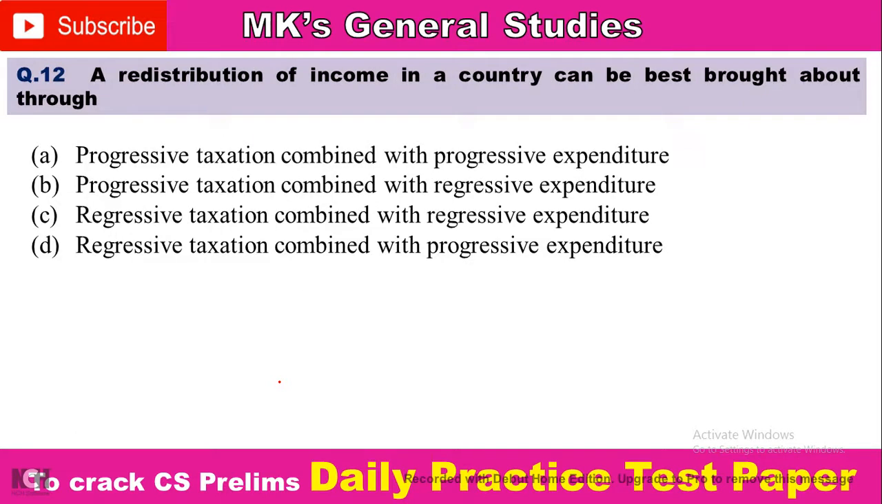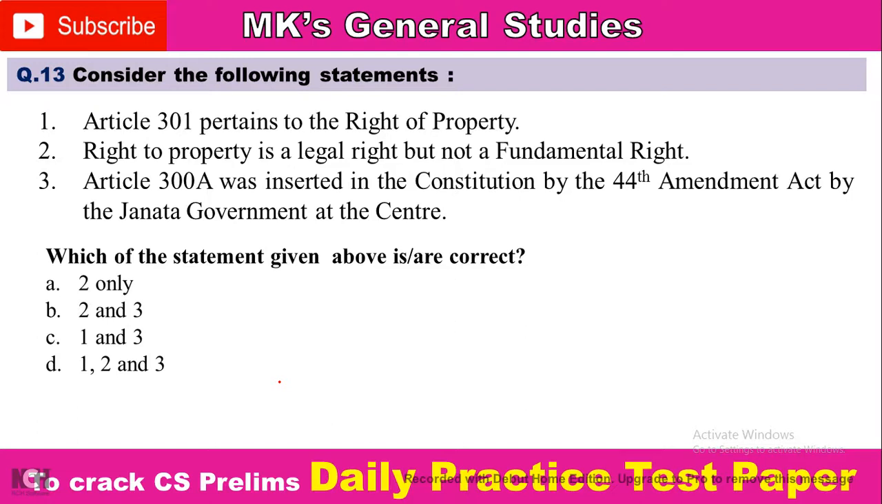Next question: a redistribution of income in a country can be best brought about through: option A, progressive taxation combined with progressive expenditure; option B, progressive taxation combined with regressive expenditure; option C, regressive taxation combined with regressive expenditure; and option D, regressive taxation combined with progressive expenditure. So comment your answer.